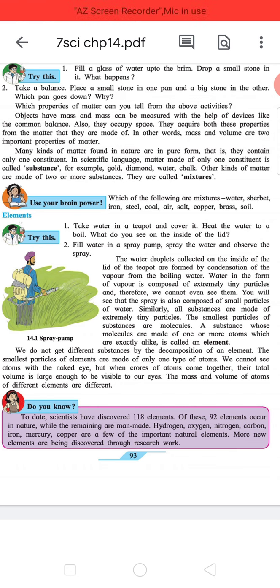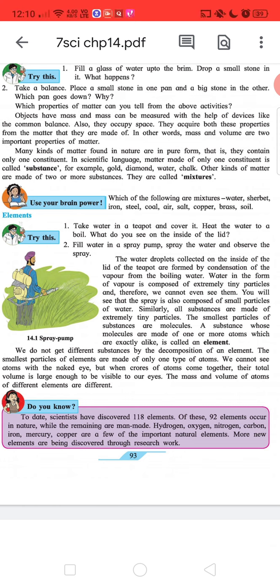Heading: elements. Subheading: try this. 1. Take water in a teapot and cover it. Heat the water to a boil. What do you see on the inside of the lid? 2. Fill water in a spray pump. Spray the water and observe the spray. The water droplets collected on the inside of the lid of the teapot are formed by condensation of the vapor from the boiling water.